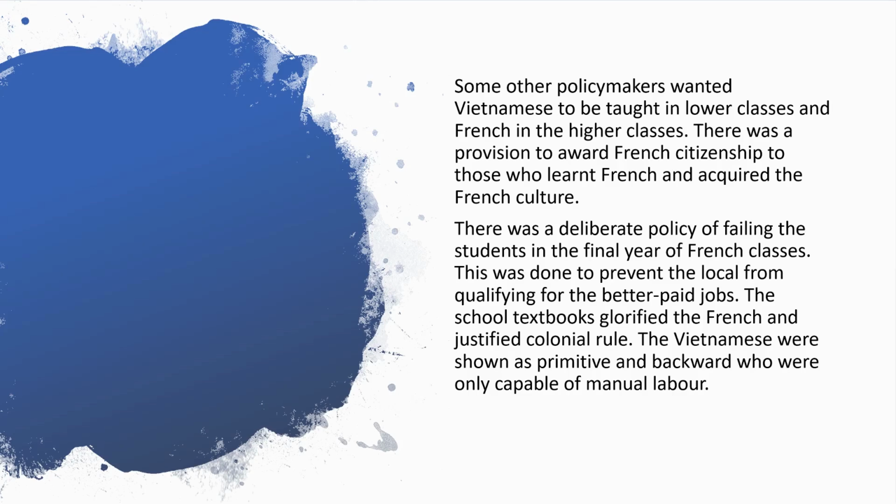There was a deliberate policy of failing the students in the final year of French classes. This was done to prevent the locals from qualifying for the better paid jobs. The school textbooks glorified the French and justified colonial rule. The Vietnamese were shown as primitive and backward who were only capable of manual labor.